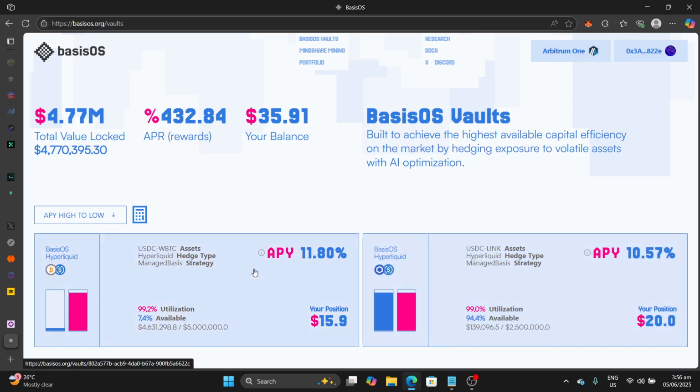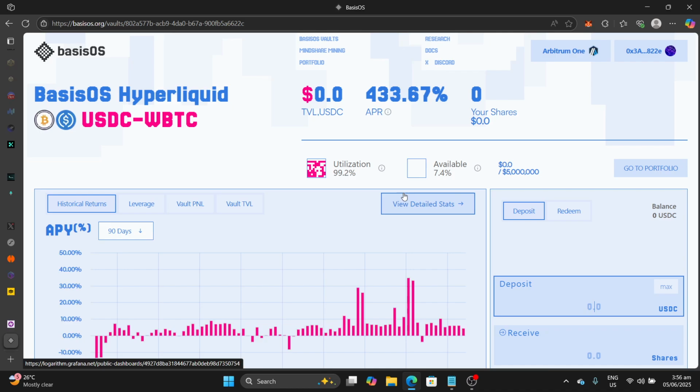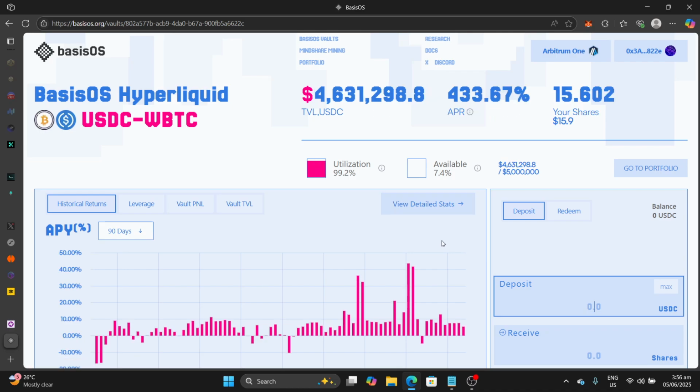Both strategies used by the agent is basis trading. Now, basis trading is an effective strategy in DeFi that manages to perform well. The logic of it, I don't want to dive into it.